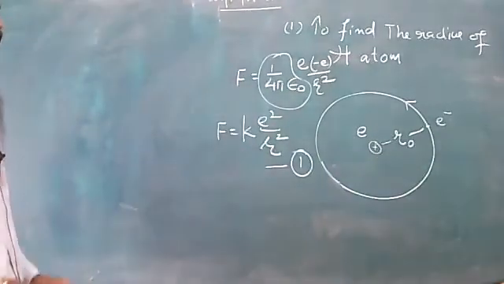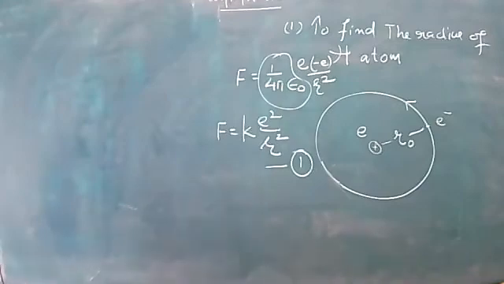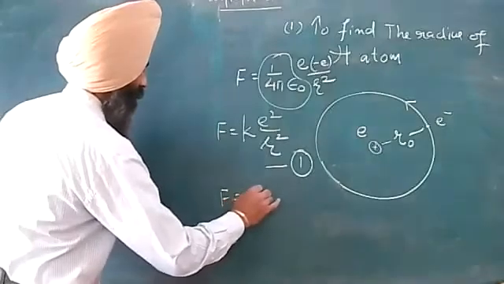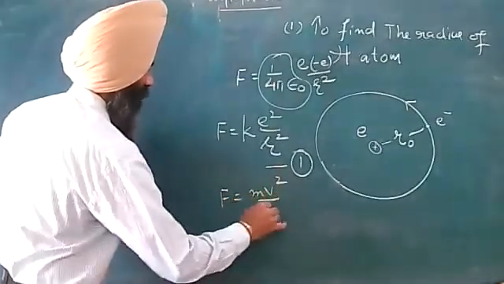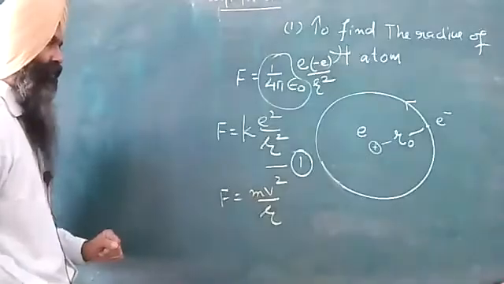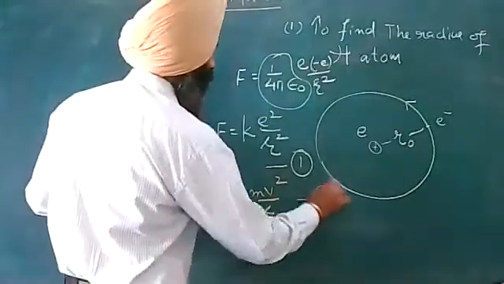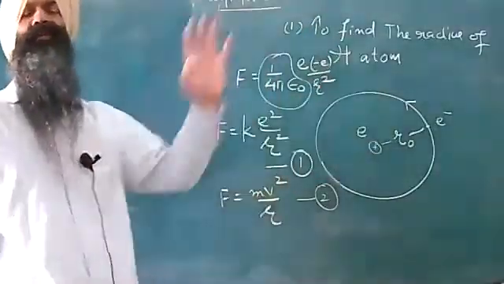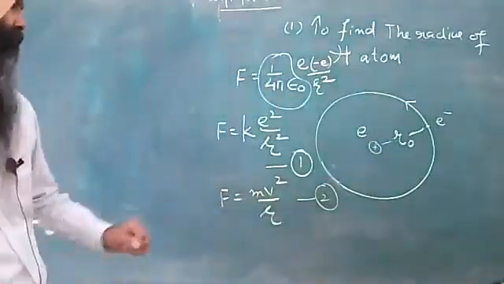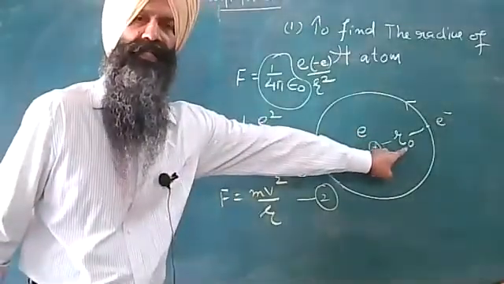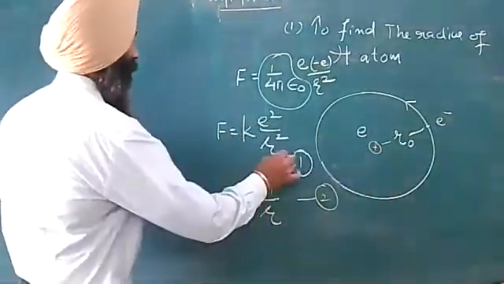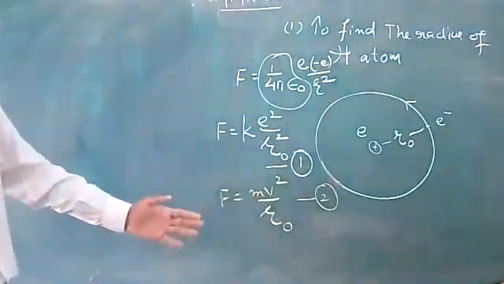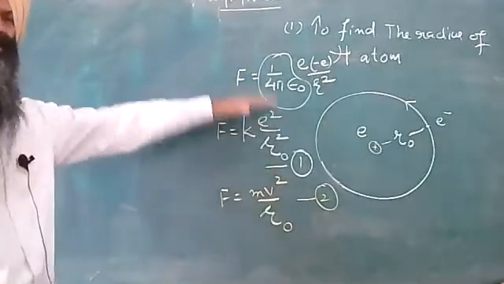Then, dear students, over here the centripetal force needed, F, is equal to mv square by r also. This is the centripetal force that your electron must possess in order to move in the circular orbit. So over here, because we have considered this distance to be equal to r naught, I may have to replace this by r naught. Now what I do is that I just equate these two equations.